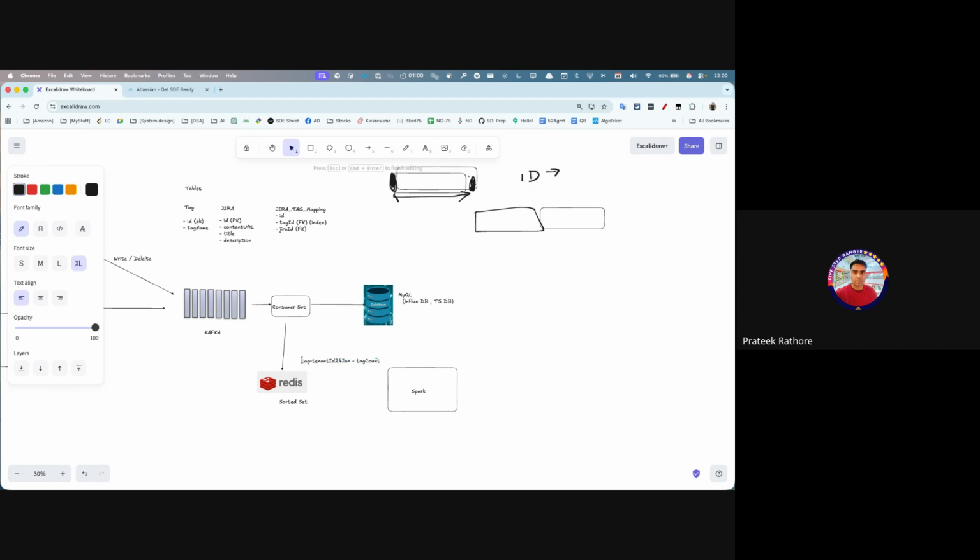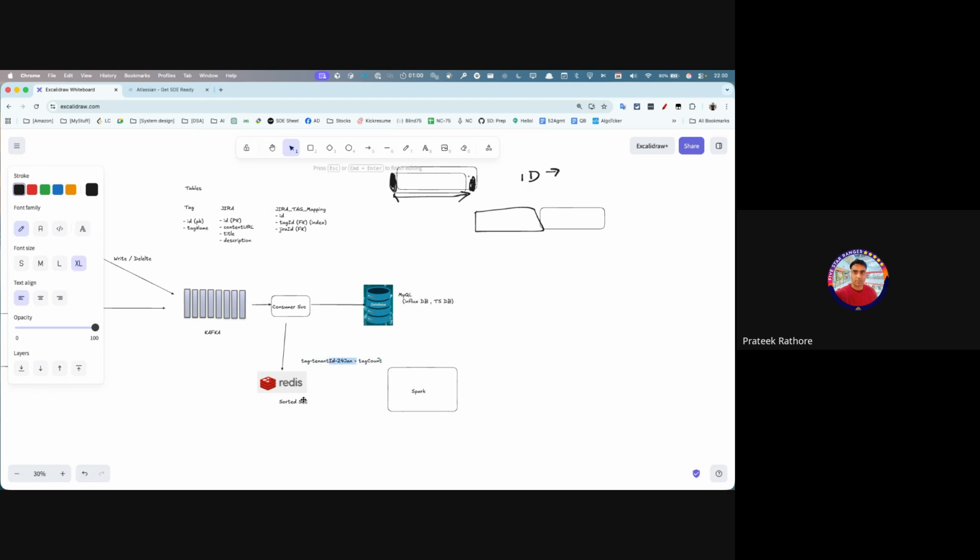So what we have to do is have the tag ID, let's say AI, this is the Amazon, and this is the date, and then this consumer service just appends the count.